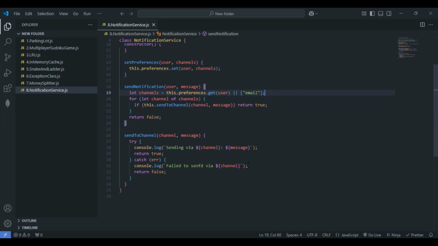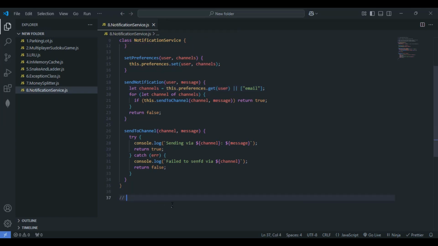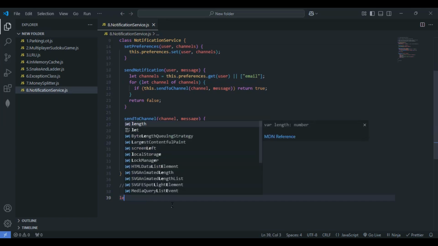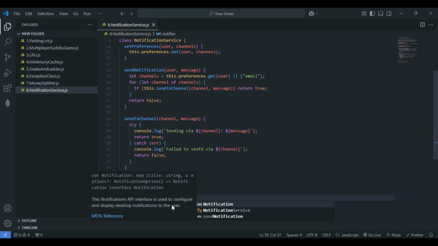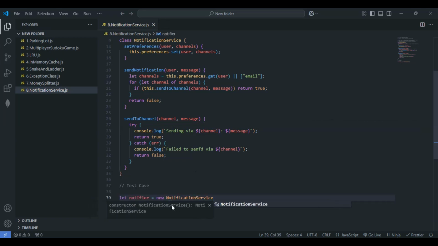So let's go with the test case or the usage finally. I'll just come here. Let me give here test case. Let me make use of the variable name notifier, and give new notification service.